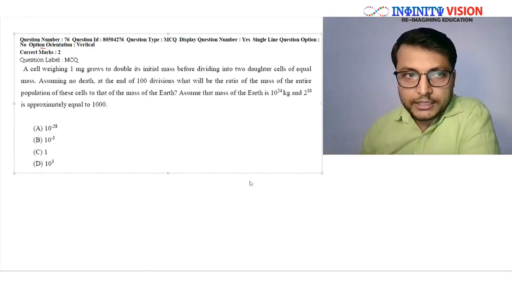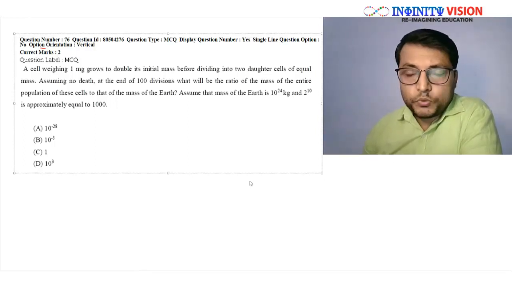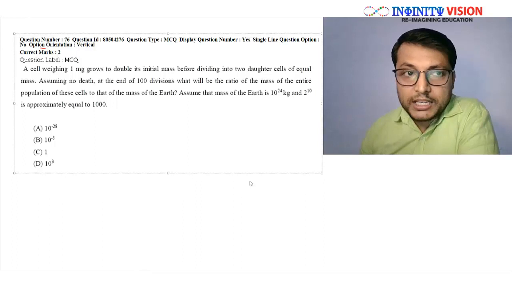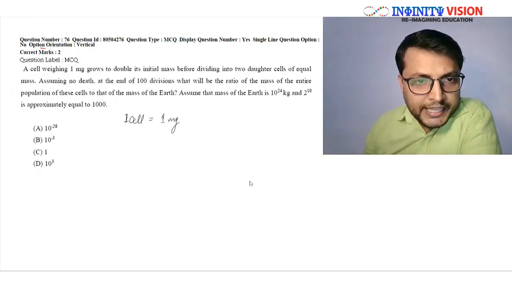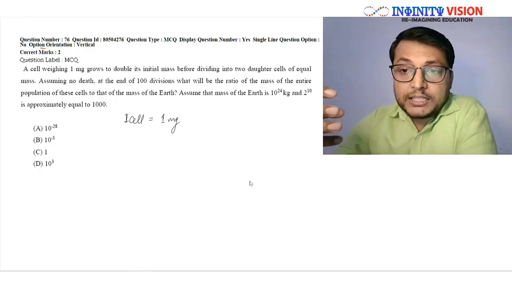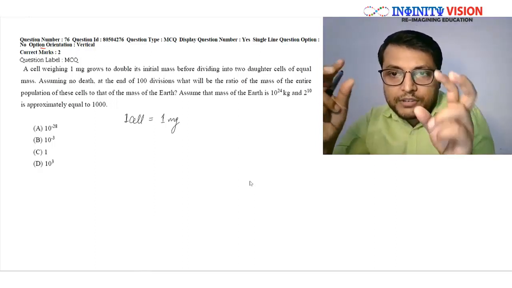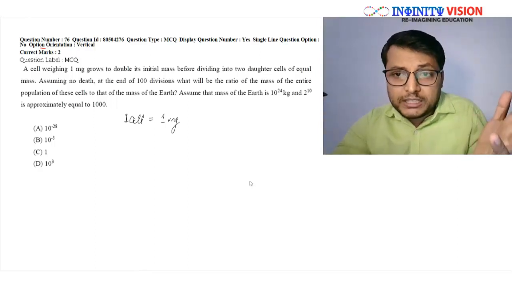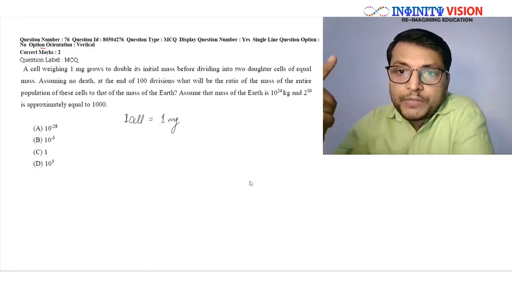So far the statement is very simple. It says that there is one cell of mass 1 mg. When it is fully grown and about to divide, its mass increases to 2 mg, and then it divides into 2 daughter cells, each having 1 mg. So ultimately what you find is cells each having 1 mg mass.